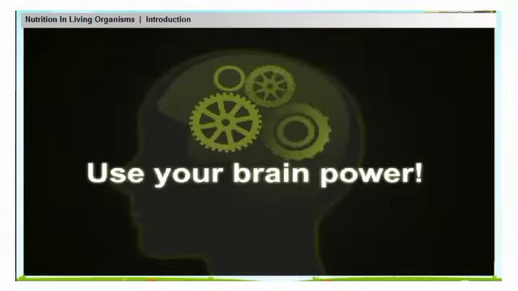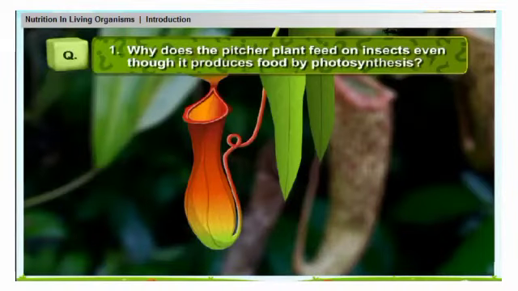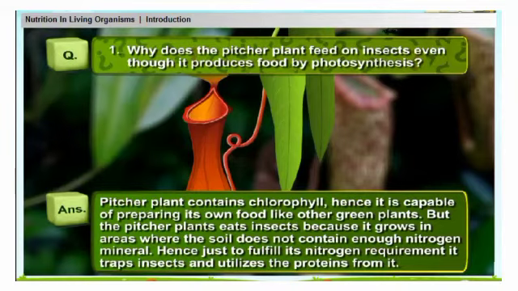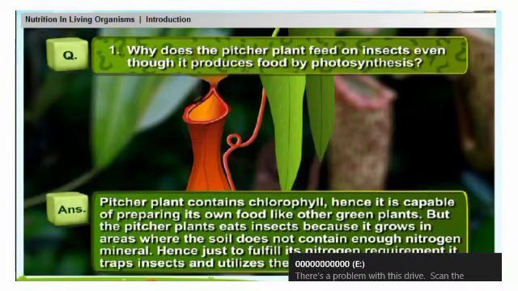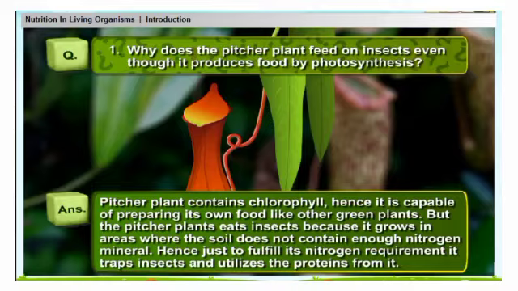Use your brain power. Why does the pitcher plant feed on insects even though it produces food by photosynthesis? Pitcher plant contains chlorophyll, hence it is capable of preparing its own food like other green plants. But the pitcher plant eats insects because it grows in areas where the soil does not contain enough nitrogen mineral. Hence, just to fulfill its nitrogen requirement, it traps insects and utilizes the proteins from them.